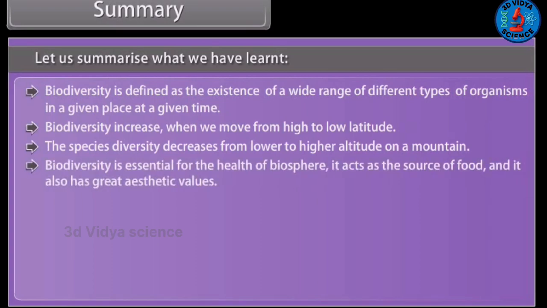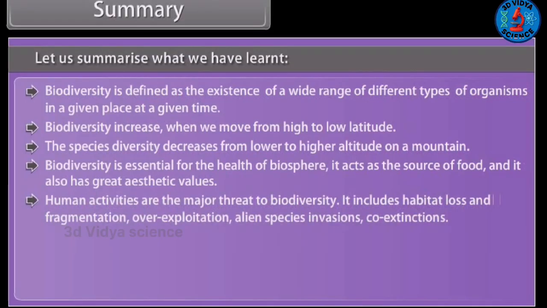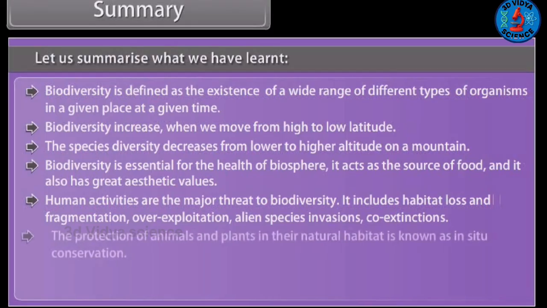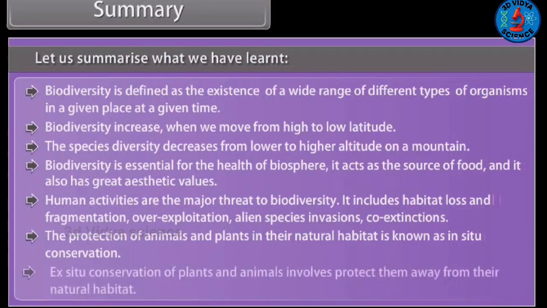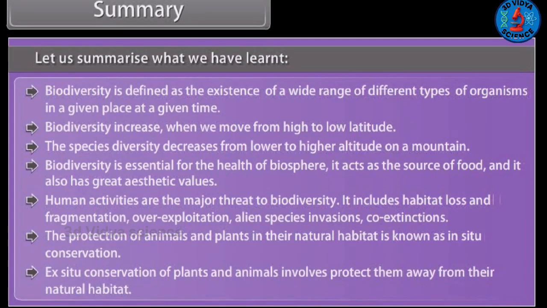Biodiversity is essential for the health of the biosphere. It acts as the source of food, and it also has great aesthetic values. Human activities are the major threat to biodiversity. They include habitat loss and fragmentation, overexploitation, alien species invasions, and co-extinctions. The protection of animals and plants in their natural habitat is known as in-situ conservation. Ex-situ conservation of plants and animals involves protecting them away from their natural habitat.